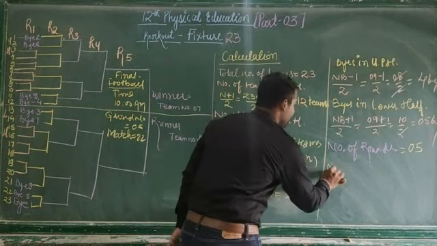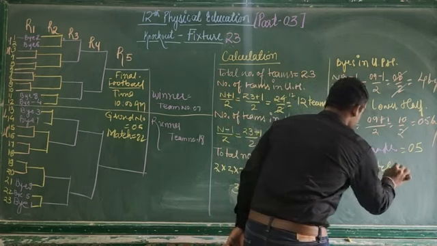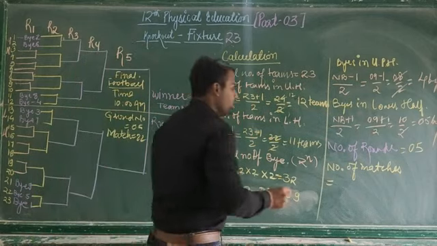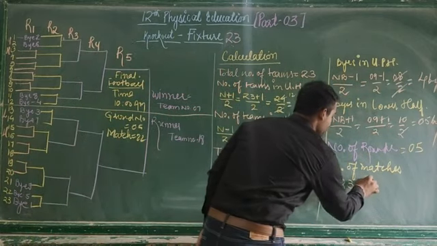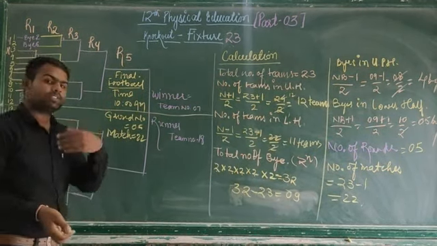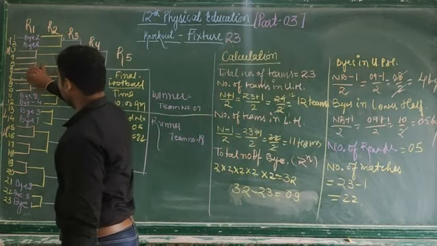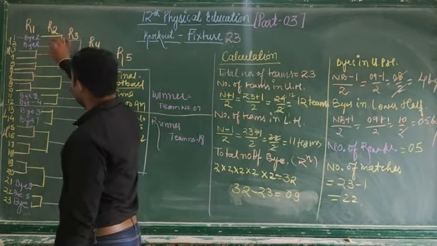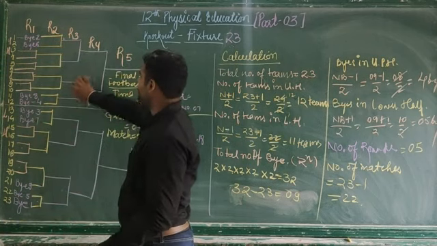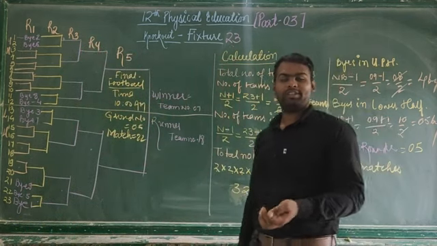Now the point is, what is the number of matches? To calculate the number of matches, it is the number of teams minus 1. So if we have 23 teams, we subtract 1. So how many matches will there be? 22. Now let's check it. Is it 22 or not? In the first round, 1, 2, 3, 4, 5, 6, 7, 8, 9, 10, 11, 12, 13, 14, 15, 16, 17, 18, 19, 20, 21 and this 22. So how many matches are there? 22.